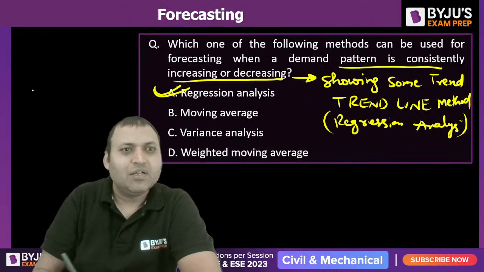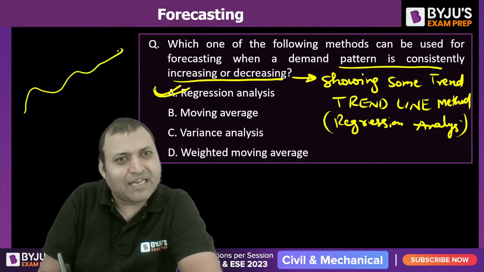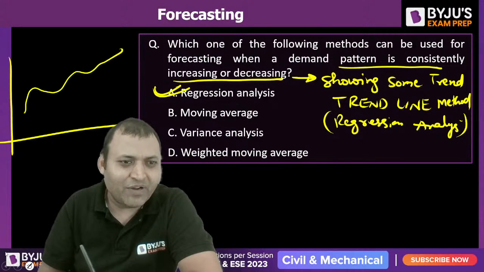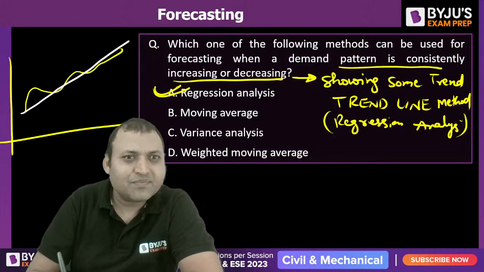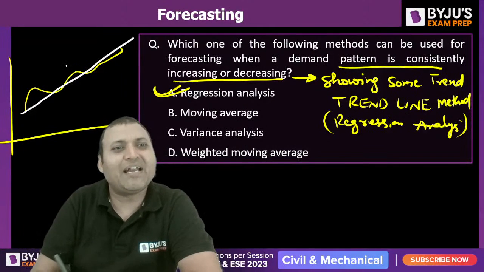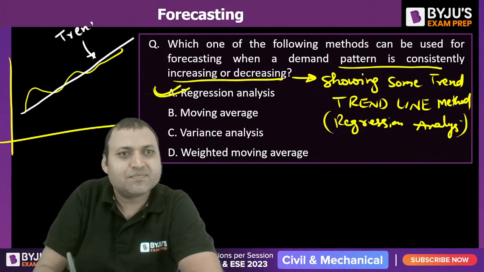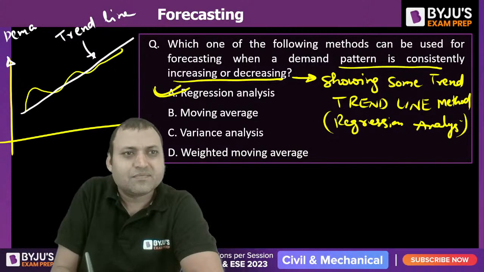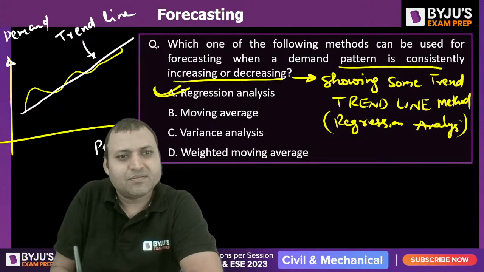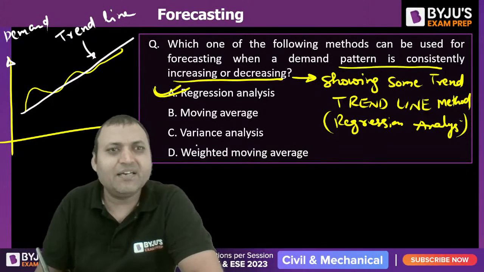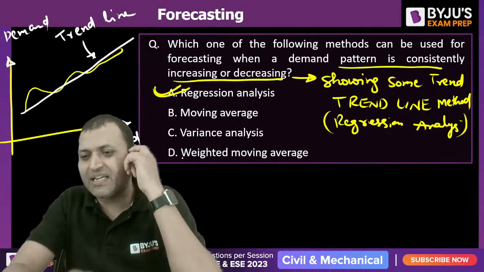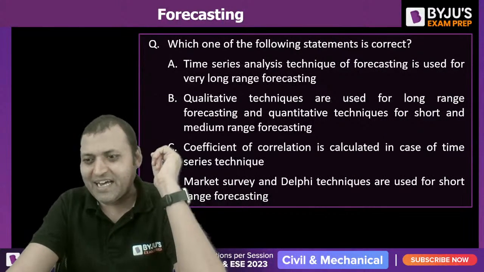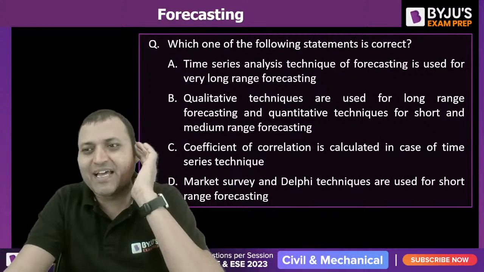What we do is, whenever the demands are showing some trend, we draw a line which is passing through most of the demand data. That is called the trend line. This is the demand and this is the period. So that is what happens in the trend line method. Yes, Mohit, numericals will be coming. These are little warm-up questions and then we will move to the numericals.